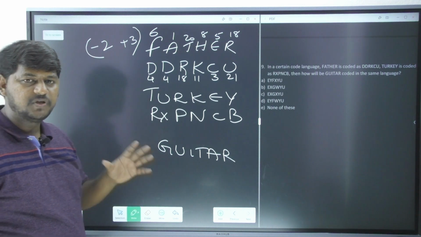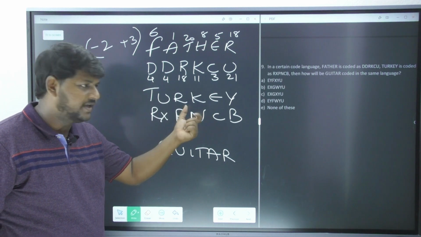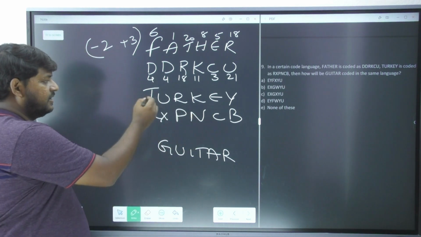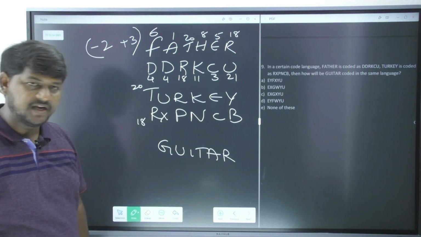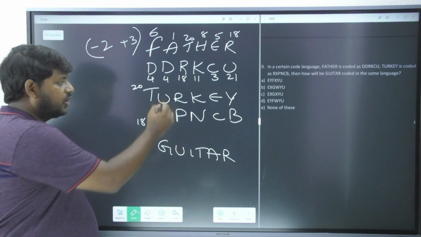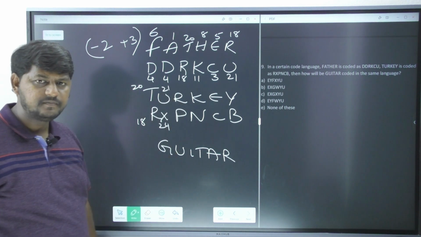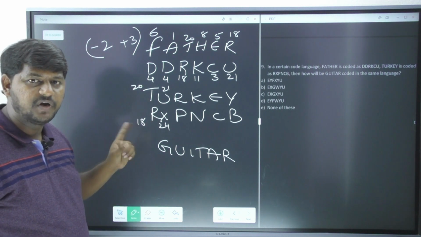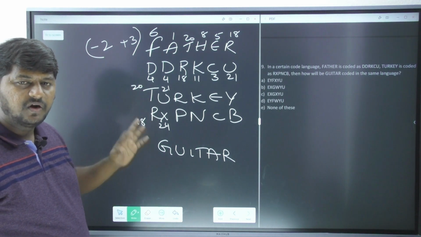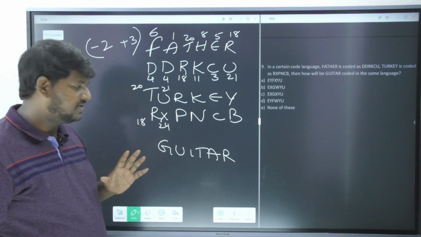Let us also observe whether the same relation is occurring in Turkey. Now T is 20. 20 is becoming 18, so minus 2. Very good, correct. 21 is becoming 24. X is nothing but 24. So 21 became 24, it means plus 3. So the logic is quite simple. Minus 2 and plus 3 is the logic.